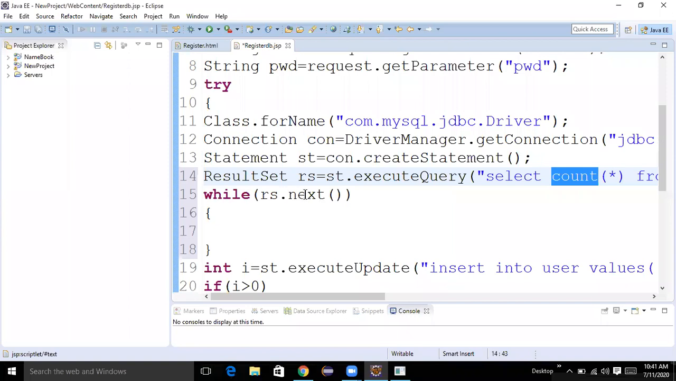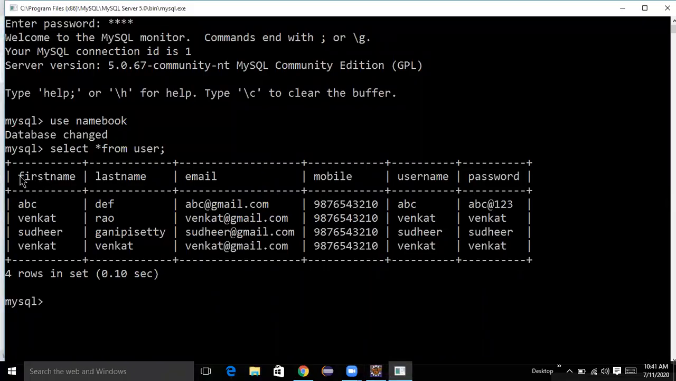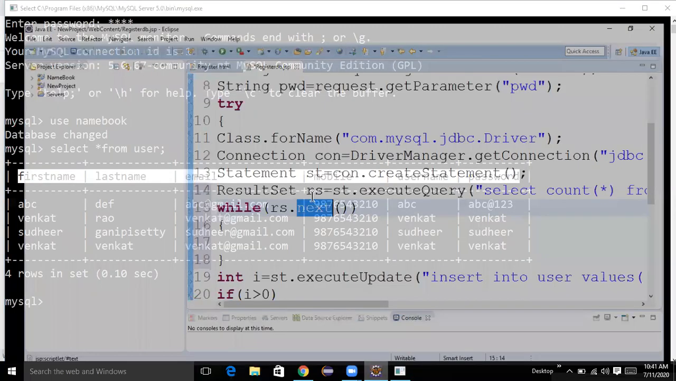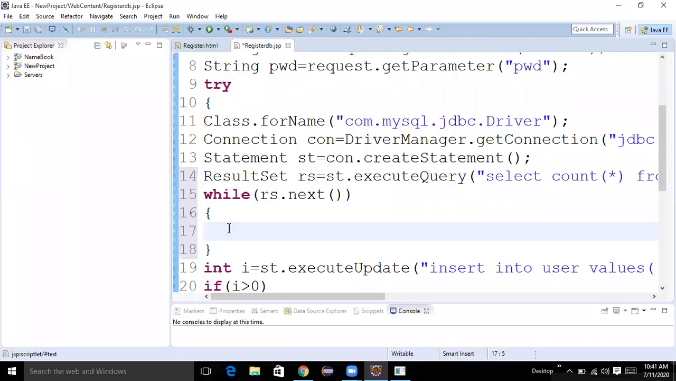And here, what is the use of next method? It has to start with the next row. Initially, the starting row contains the headings, not the data. That means column names, not data. So for that purpose, we need to use next. It will start from the first row, not the 0th row, and it will get all the data. So for that purpose, we are giving rs.next.